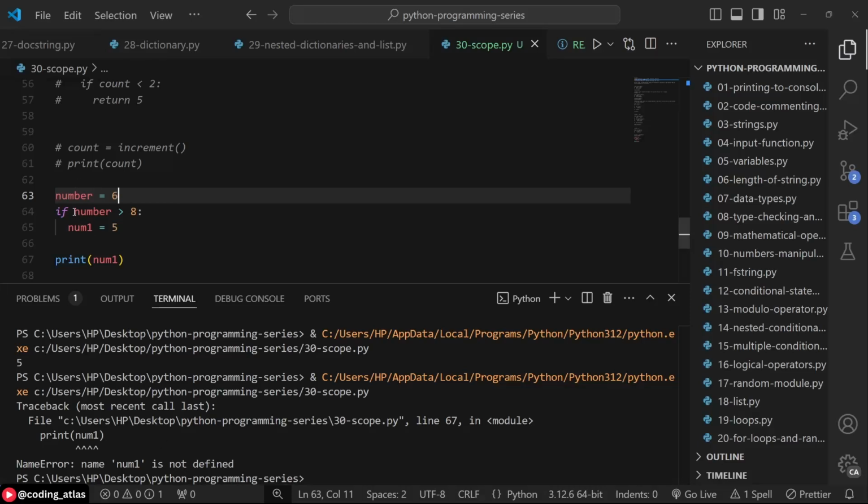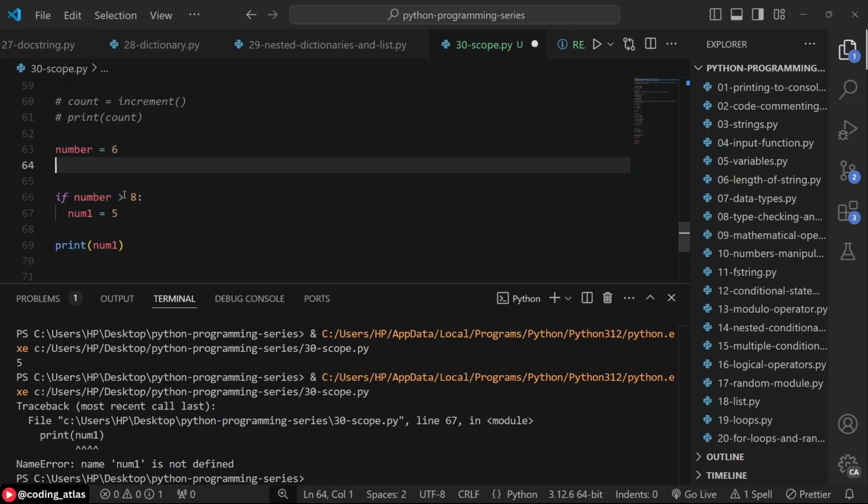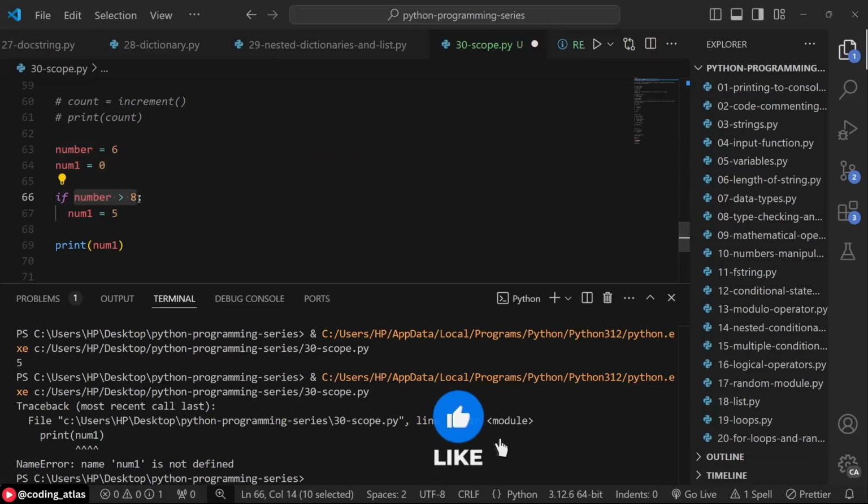This is because the condition is false, and since the condition is false, this line of code was not executed, which makes num1 undefined. To avoid situations like this, you can come to the top of your if block and say num1 is equal to 0, just in case the condition is eventually not true.